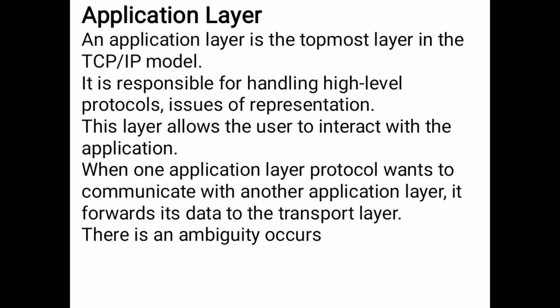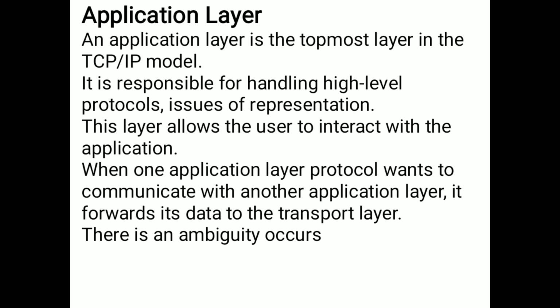So these two are the OSI reference model and the TCP/IP reference model. In the OSI reference model we have 7 layers, and each and every layer has its own functionality. In TCP/IP we have 5 layers.